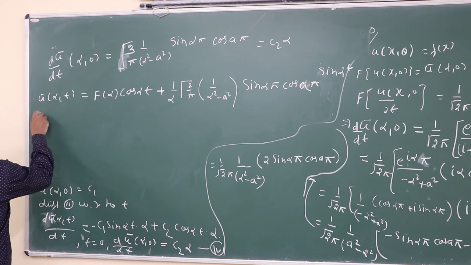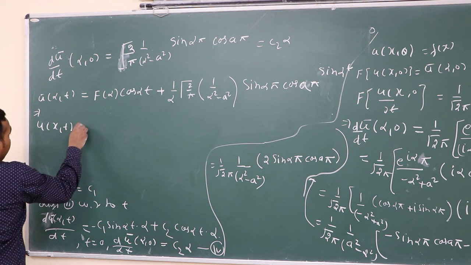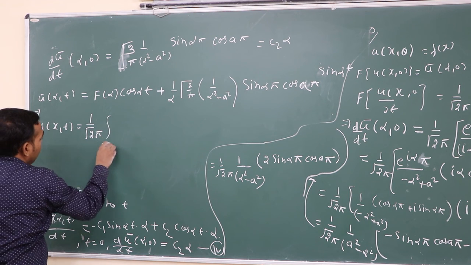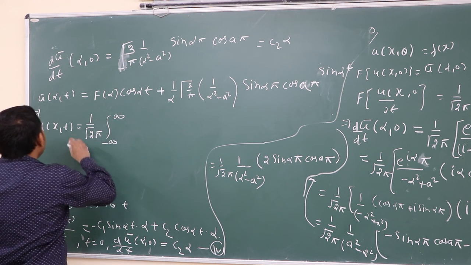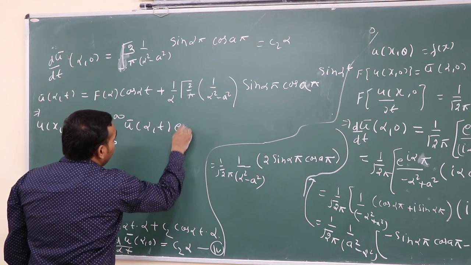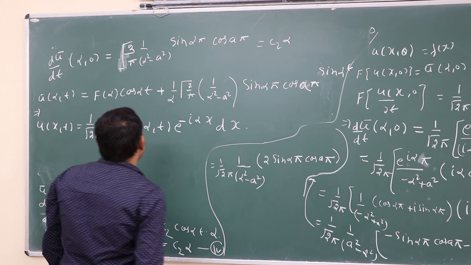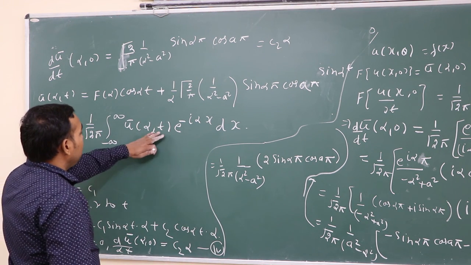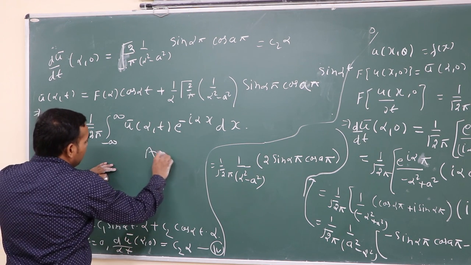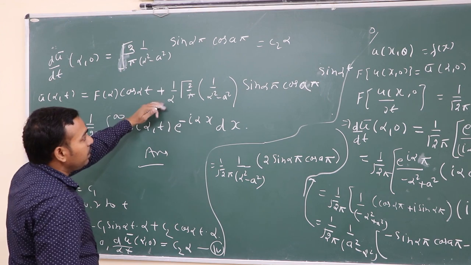So finally we get the value u x t equal to 1 upon under root 2 pi, integral from minus infinity to plus infinity, u bar alpha t e to the power minus i alpha x d alpha. Means after simplifying this integral, finally we get the answer where u bar alpha t is this expression.